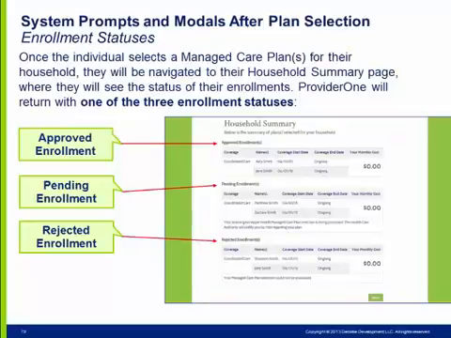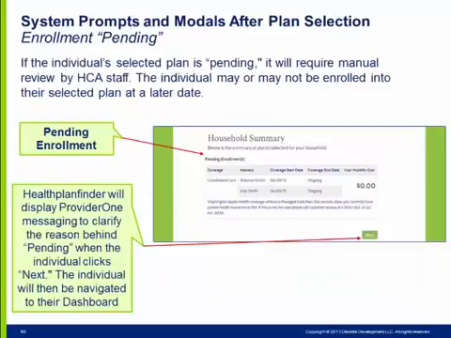If the individual's selected plan is approved, the individual will be enrolled by Provider 1 overnight and no further action is needed. On the next slides, we will go into detail regarding pending and rejected enrollments. If the individual's selected managed care plan is pending, it will require manual review by Healthcare Authority staff. The individual may or may not be enrolled into their selected managed care plan.